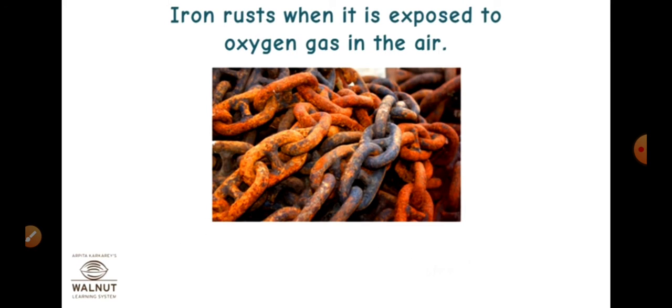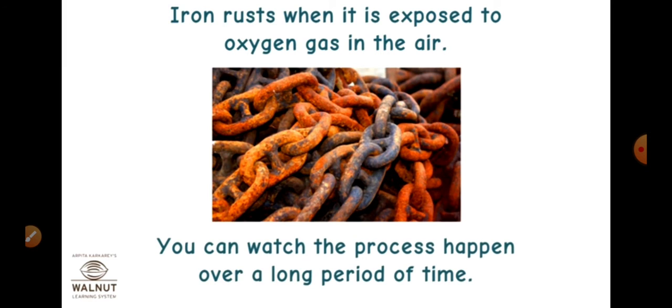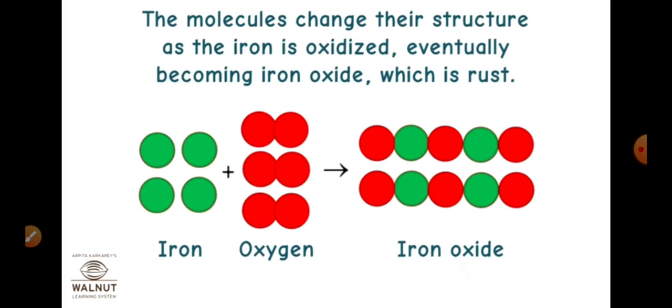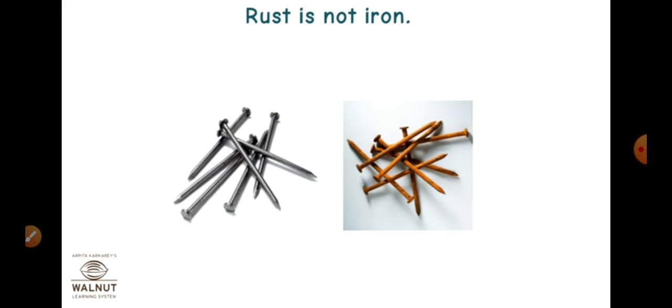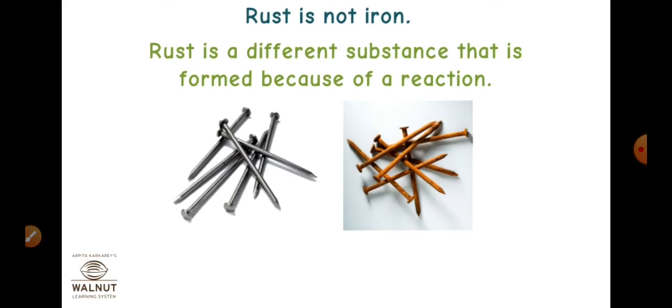Now, see, iron rusts when it is exposed to oxygen gas in the air. You can watch the process happen over a long period of time. The molecules change their structure as the iron is oxidized, eventually becoming iron oxide, which is rust. Rust is not iron. Rust is a different substance that is formed because of the reaction.